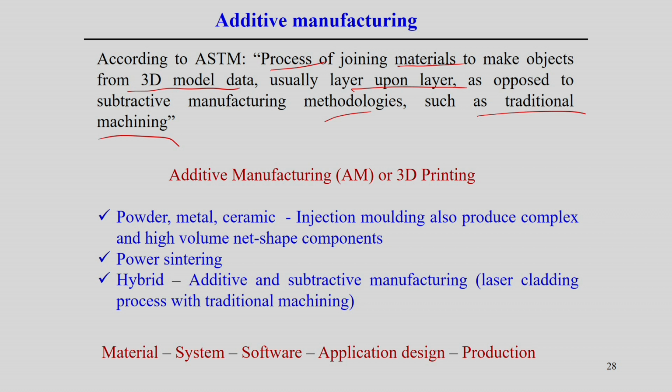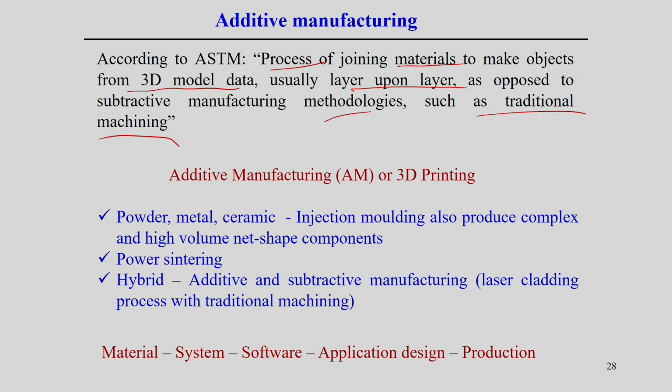But of course, objects can be created from the 3D model. Suppose we want to create any geometry, we have to predefine that geometry, and that geometry is simply created by the deposition process following layer by layer. So, there is no loss of material, which we generally observe in the machining process by removing material. It is absent in additive manufacturing technologies, but there may be other difficulties and complexity associated with additive manufacturing technology. Additive manufacturing is synonymous with 3D printing processes also, and sometimes we just say the 3D printing process.